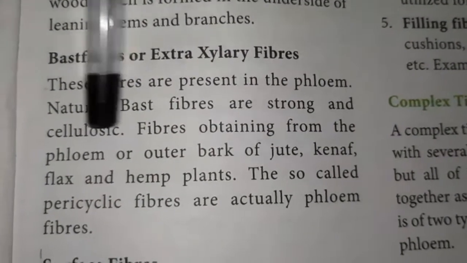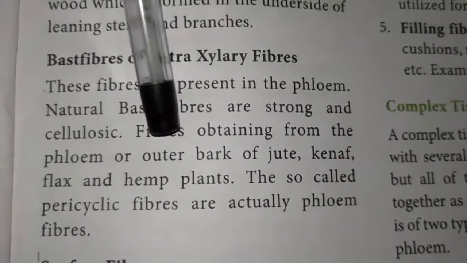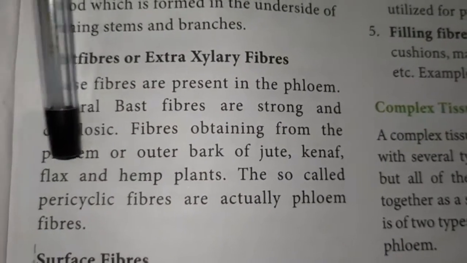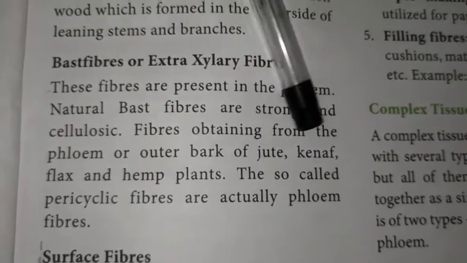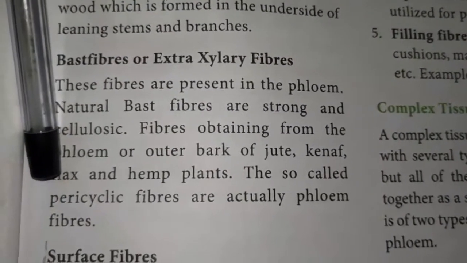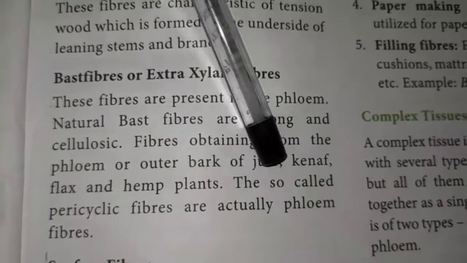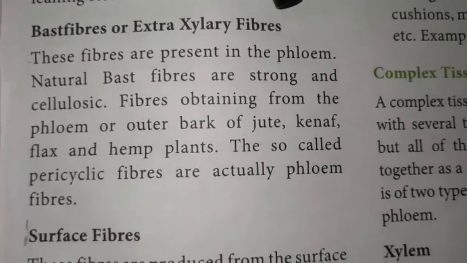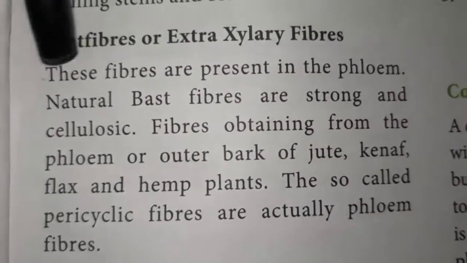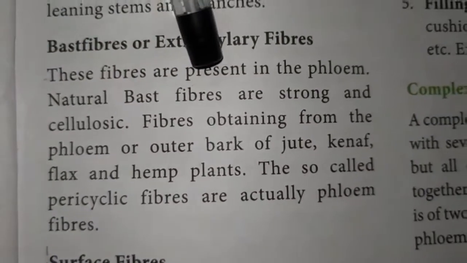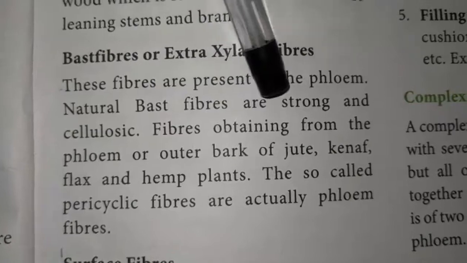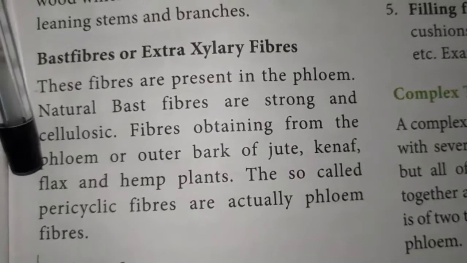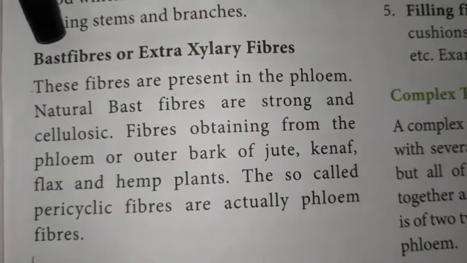The fibers are obtained from the phloem of the outer bark of fiber plants like jute, kenaf, flax and hemp. These fibers are also called pericyclic fibers or phloem fibers. What is meant by bast fiber? The fibers found associated with the phloem of the plant are called bast fibers. So the natural bast fibers are strong cellulosic fibers obtained from the phloem of the outer bark of jute, kenaf, flax and hemp plants.